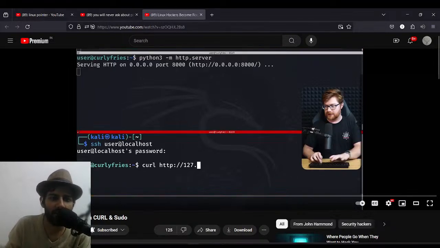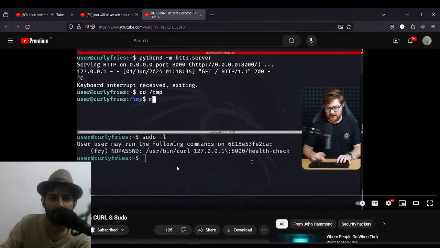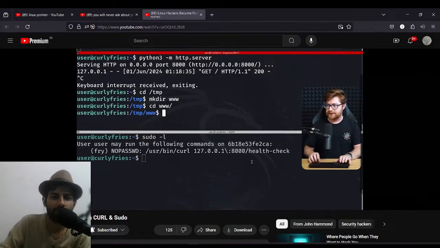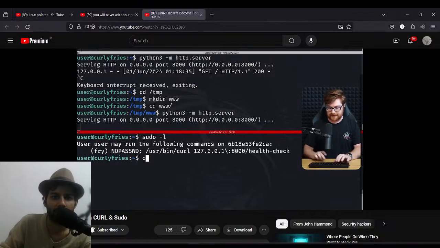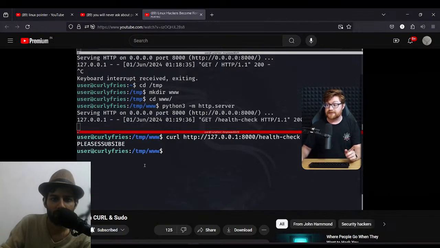He created a pointing directory for this, the temporary directory. Maybe that's fine for us. We can make a directory, and that way we can run the exact same Python 3 HTTP server in that location. Let me get back over there in the other shell. So I could just curl HTTP 127.0.0.1 port 8000 for the health check file. Curling that down, we get our please subscribe. Okay, but again, that's not all that helpful to us.